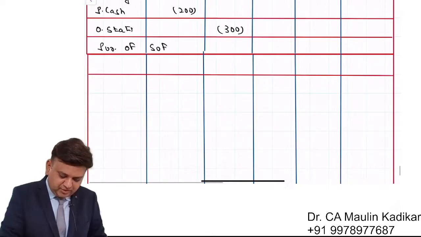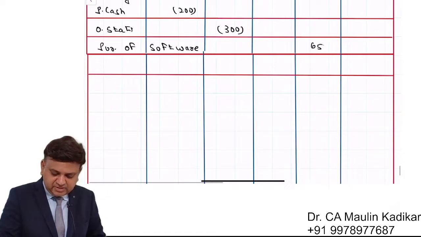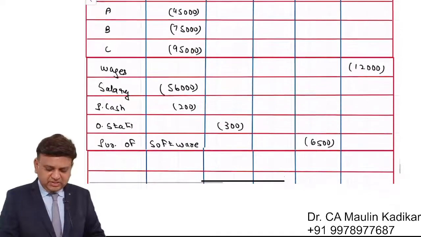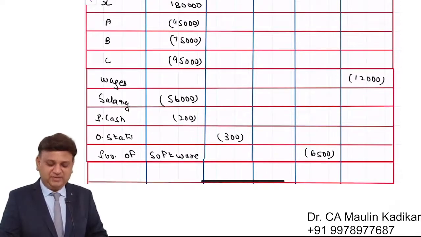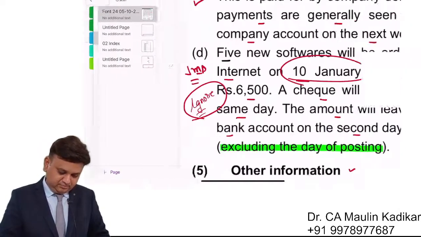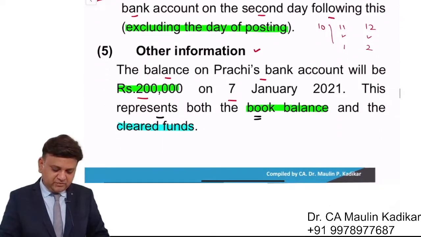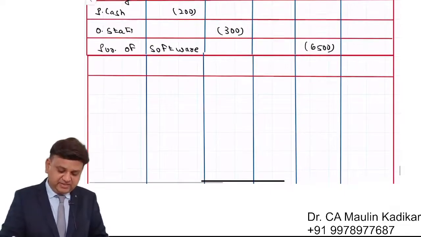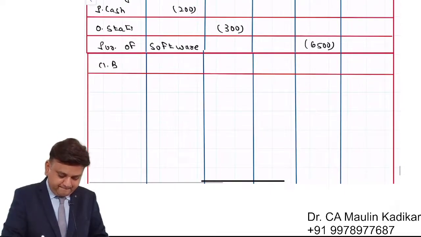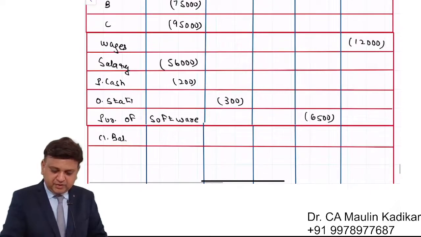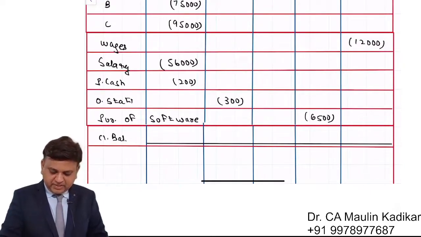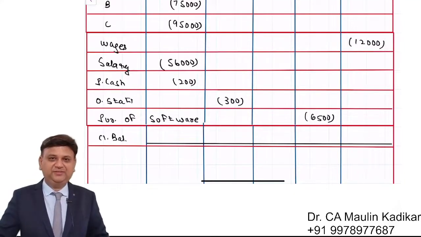Purchase of software on 10th, it is 6,500. These are the three payments that we are supposed to make. Opening balance we already have written. So this is, so we understand, the closing balance as per books of accounts on the daily basis, starting from 7th to 11th.